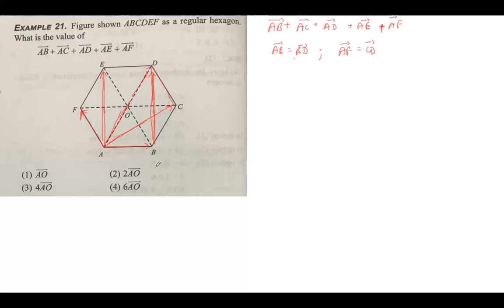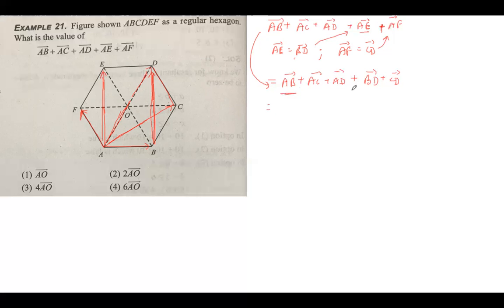Now what you need to do is replace these in this equation. So we get AB plus AC plus AD, replacing AE with BD and AF with CD. So replace AF by CD and replace AE by BD, right? So this will be equal to, we know that AB plus BD gives you AD.